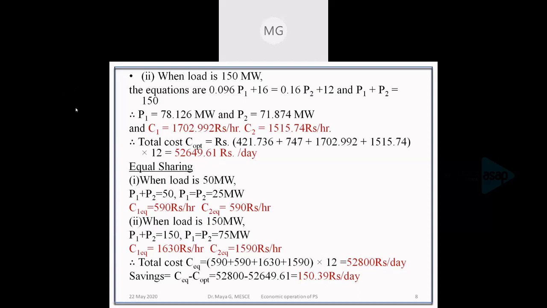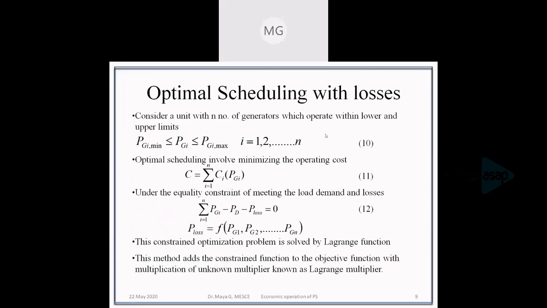So there is a problem when we neglect the losses in the system. Whenever we include any loss, the loss has to be met by the generation. Losses along with the demand have to be met by the generation. So when we deal with optimal scheduling with losses, the constraint is different.